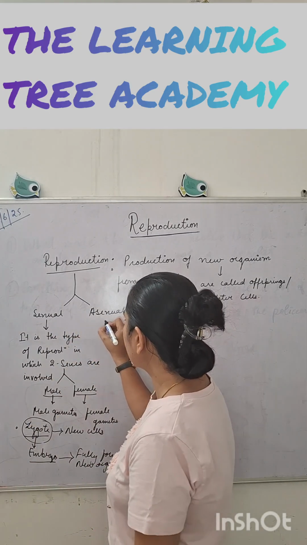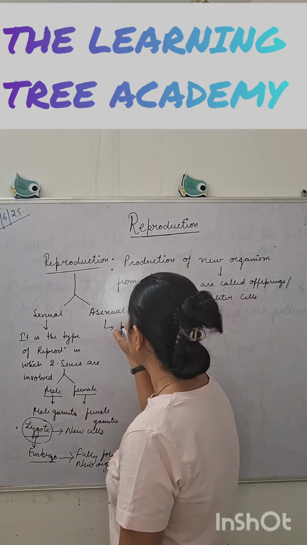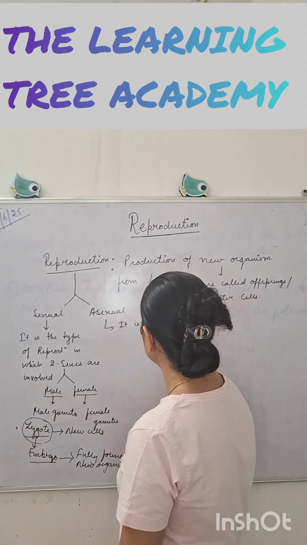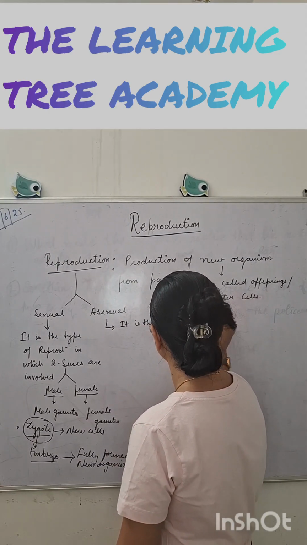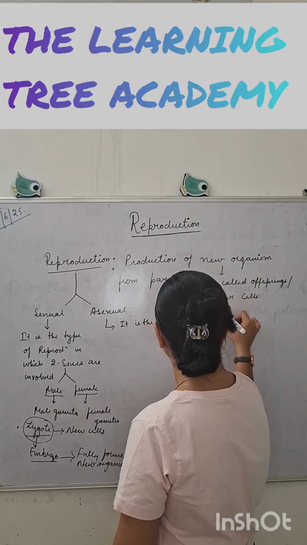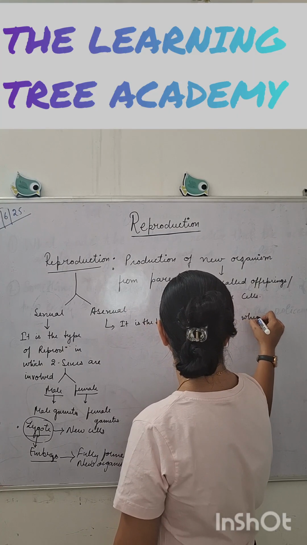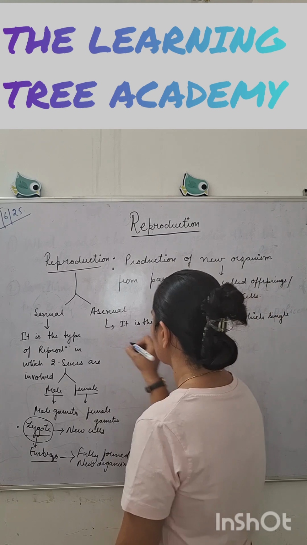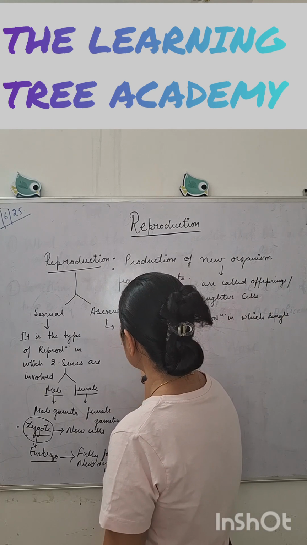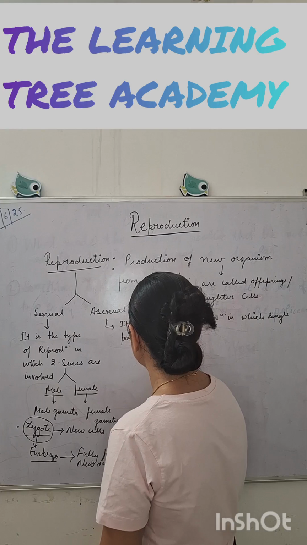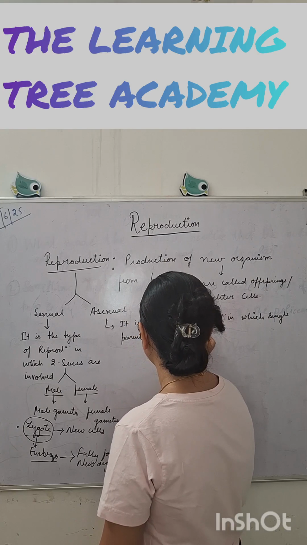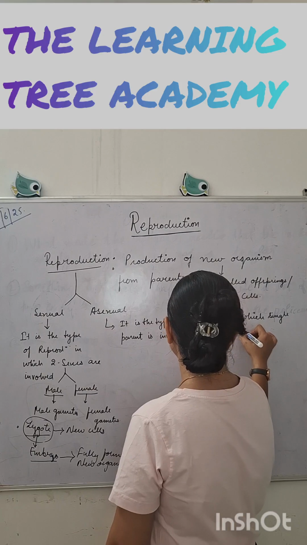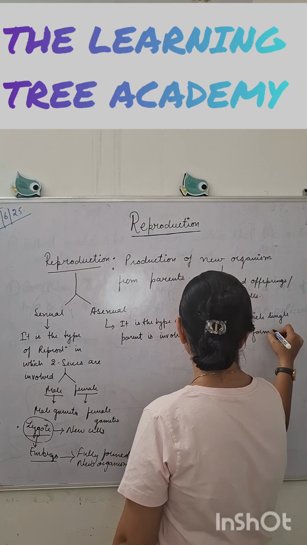Now, what is asexual reproduction? It is the type of reproduction in which a single parent is involved and divides to form daughter cells.